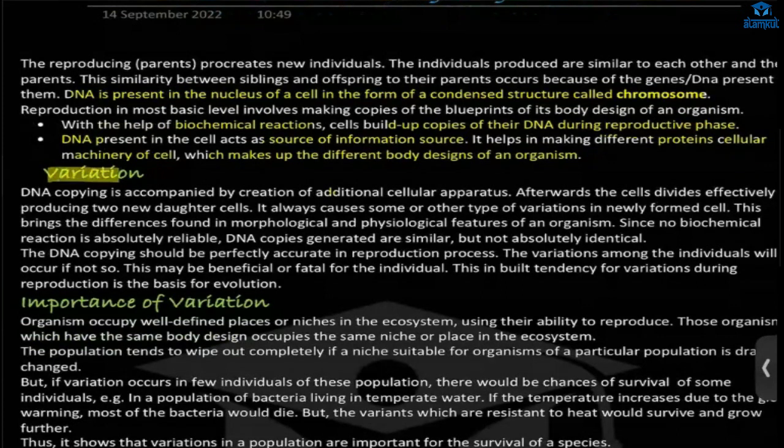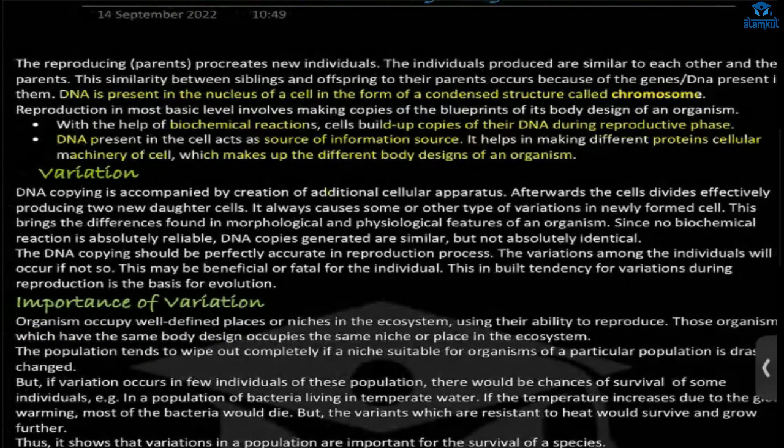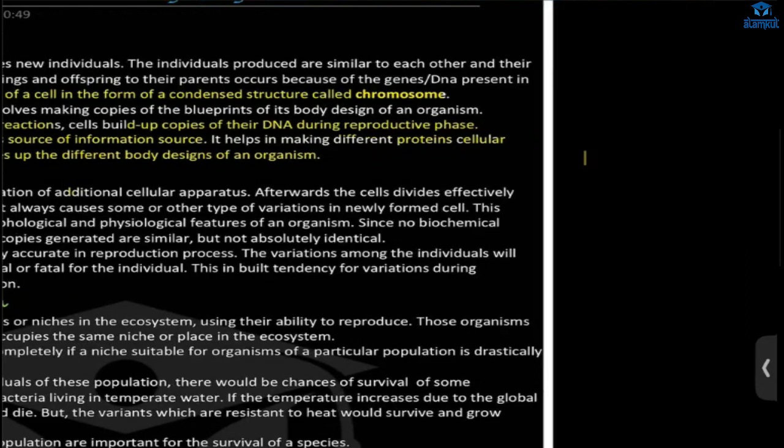How does variation happen while copying DNA? There are many steps involved. If some variation occurs in those steps, there will be a difference in the DNA copy. After that, there will be variation occurring.